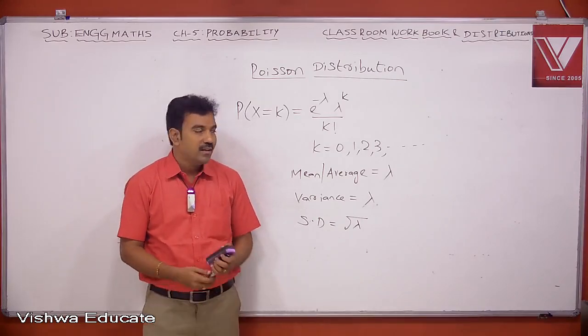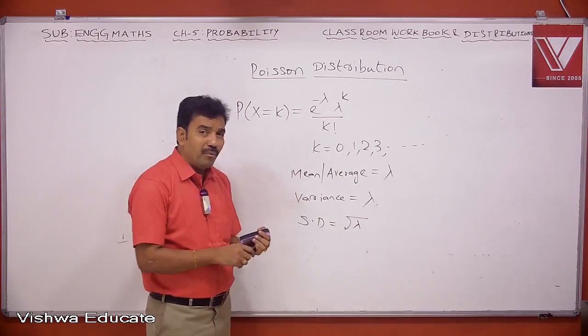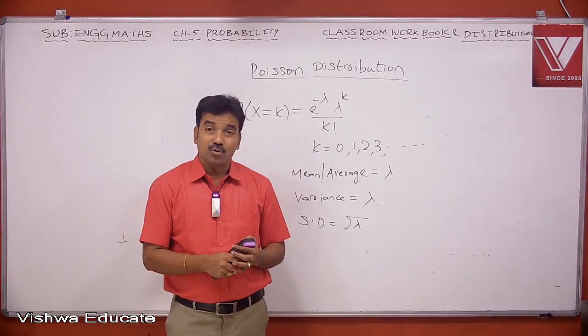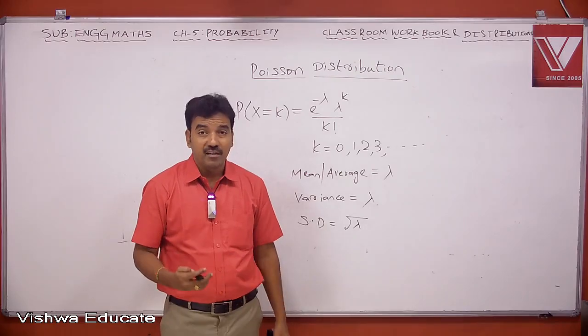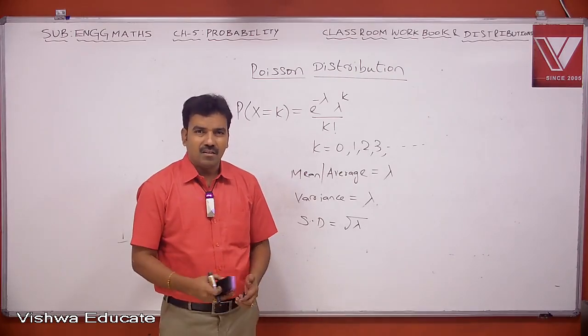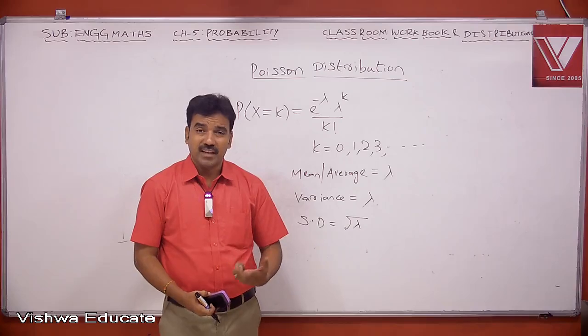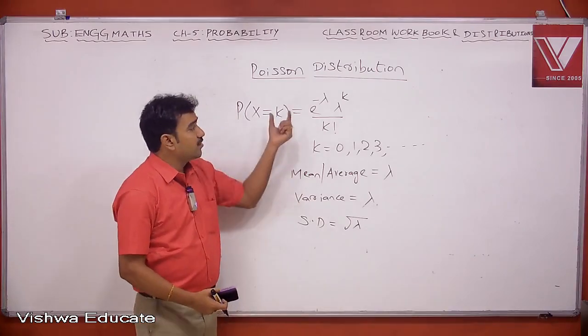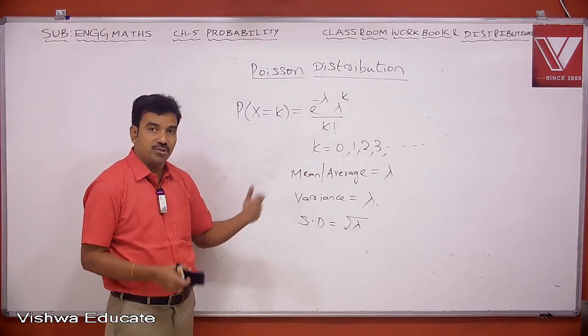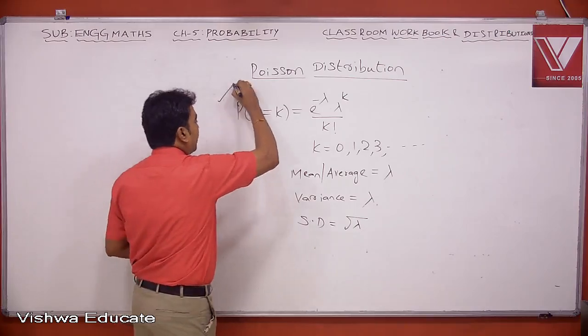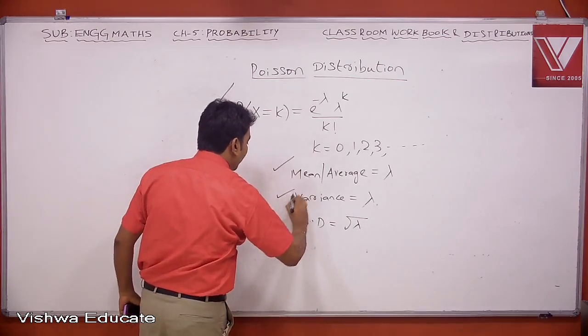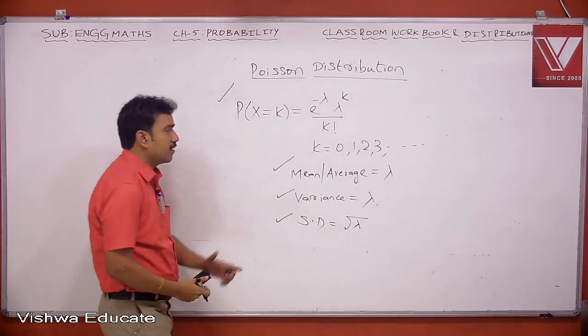So whenever the problems are related to the number of accidents or number of failures, or the average number of students who pass in the examination, in that case the distribution refers to Poisson distribution. So this is the PDF. Okay, mean value, variance value, and standard deviation. Note these points.